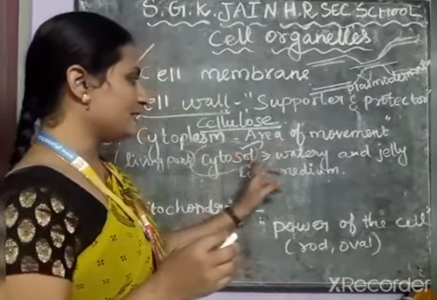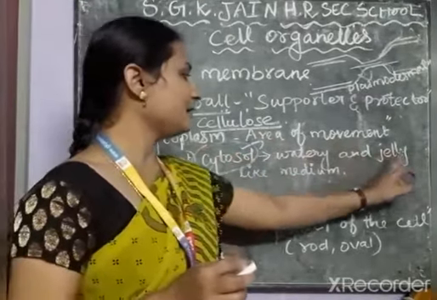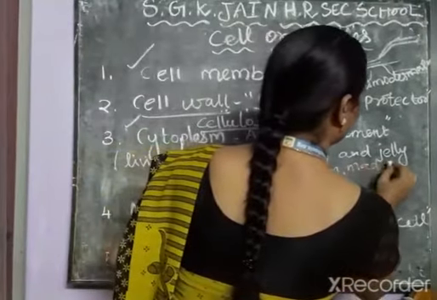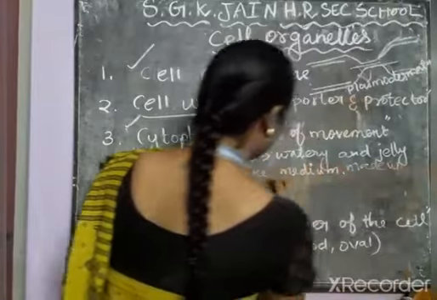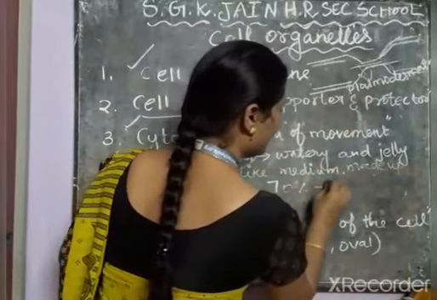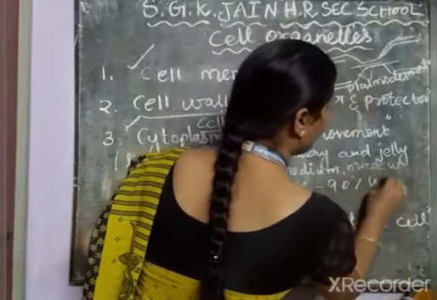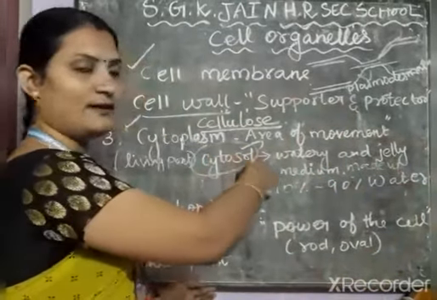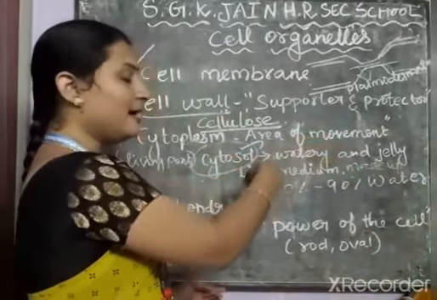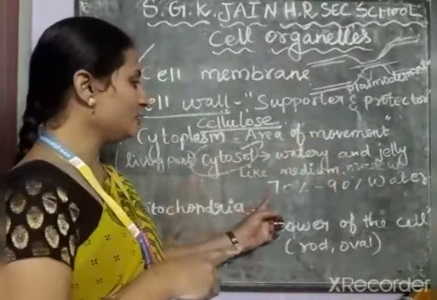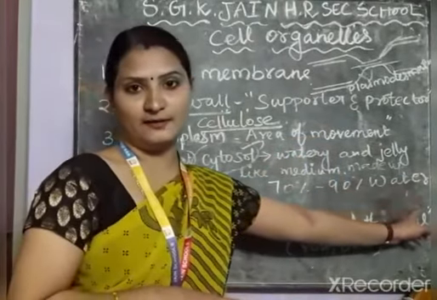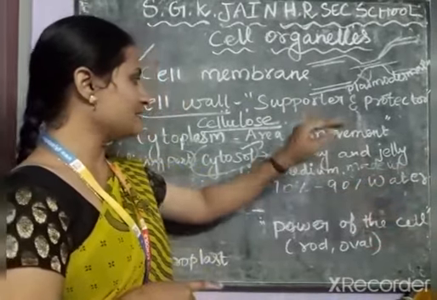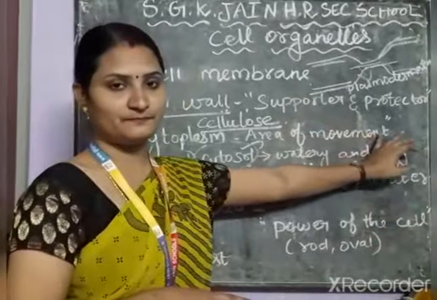This cytosol is a watery and jelly-like medium made up of 70 to 90% of water. So now you understand why it is considered an area of movement.